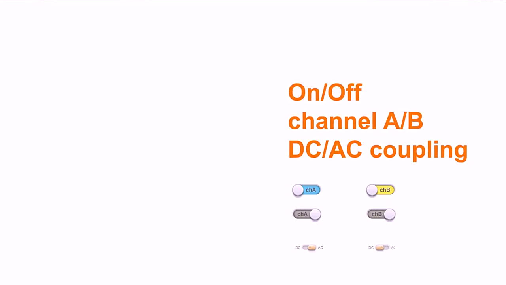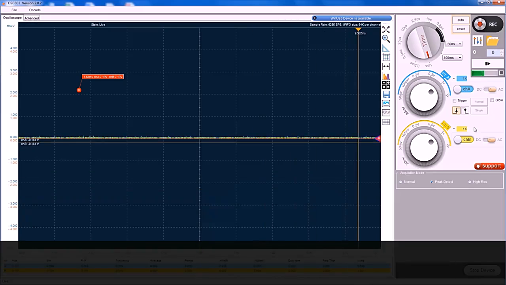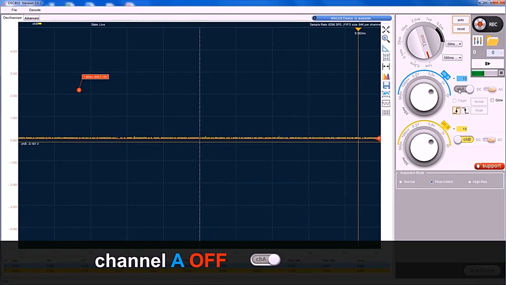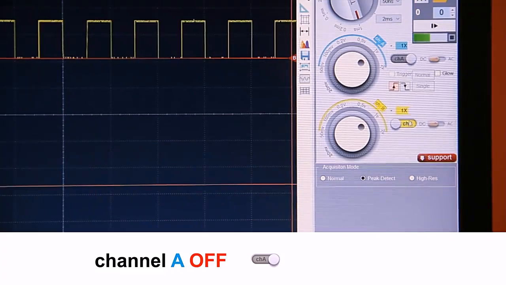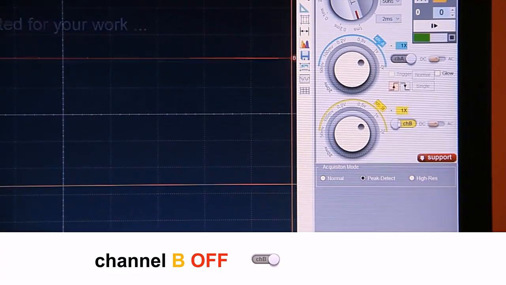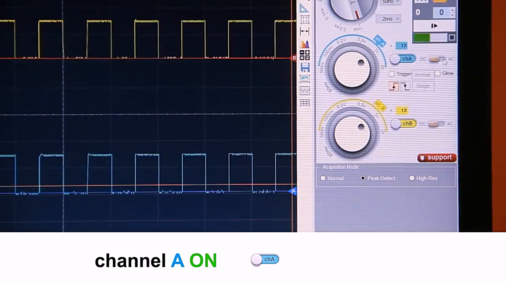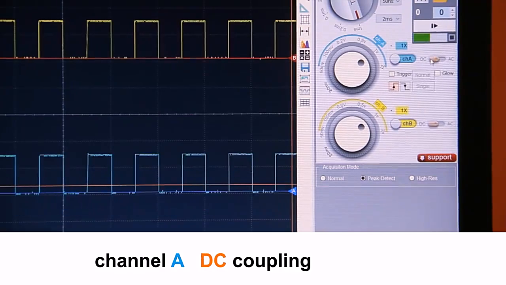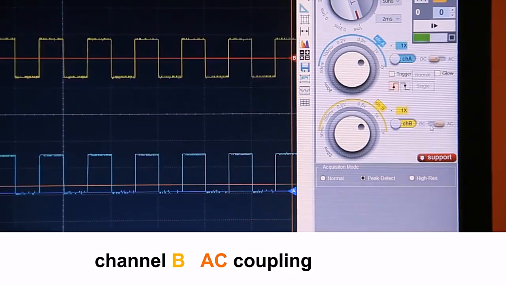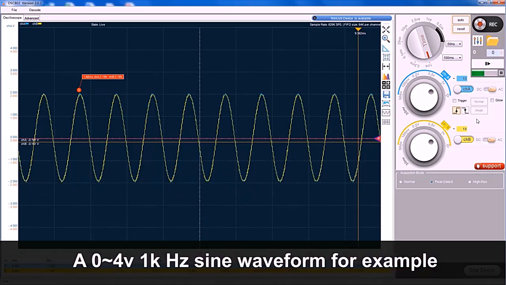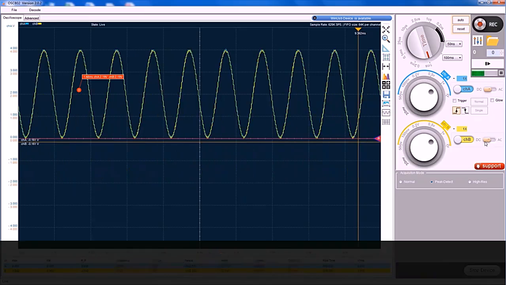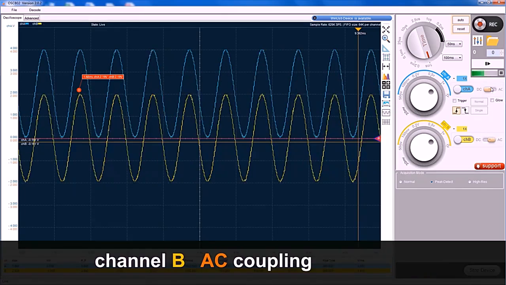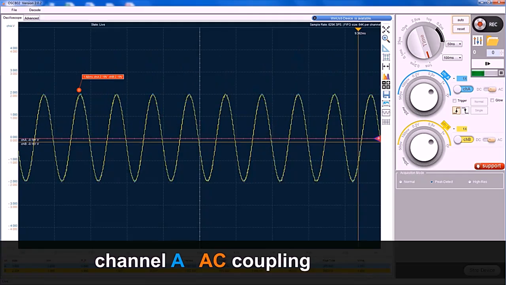In this section, we'll see how to enable and disable a channel and how to select coupling mode. Now, channel A enabled. Now, channel A disabled, channel B disabled, channel B enabled, channel A enabled. Channel A is AC coupling, DC coupling. Channel B is AC coupling, DC coupling. Now here are some examples. DC coupling for A, DC coupling for B, AC for B, and AC for A. You can use the AC mode.